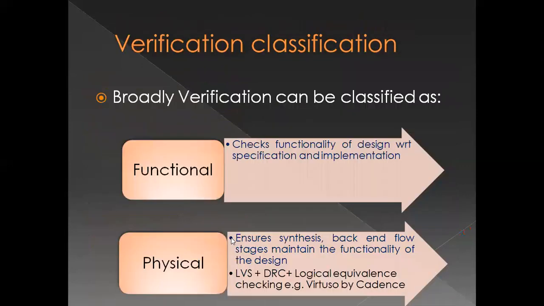So it can broadly be classified as functional or physical verification. Functional verification, we all understand, is checking the functionality, that is, whatever the intended task is. If I need to design an adder, it should add two bits, and that should be correct. It should be generating a correct sum and a correct carry, irrespective of what input is coming, under what environment it is coming. So that is functionality correctness checking, and it is specified in terms of specification and implementation.